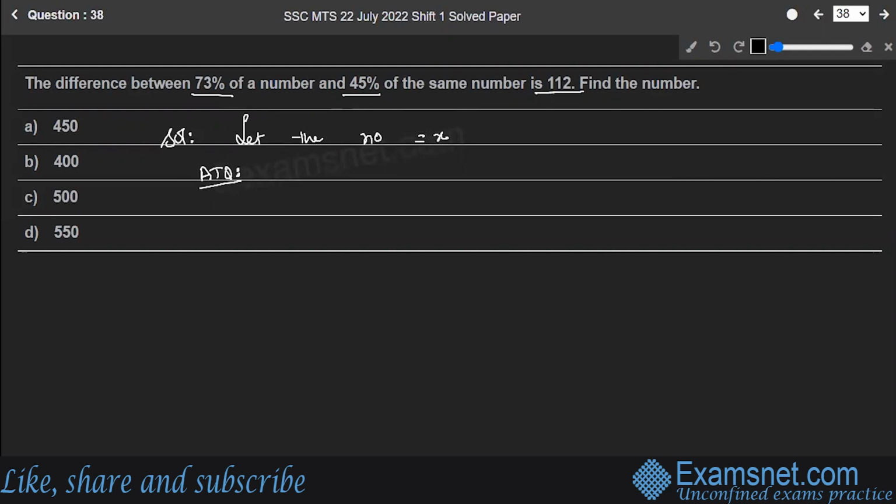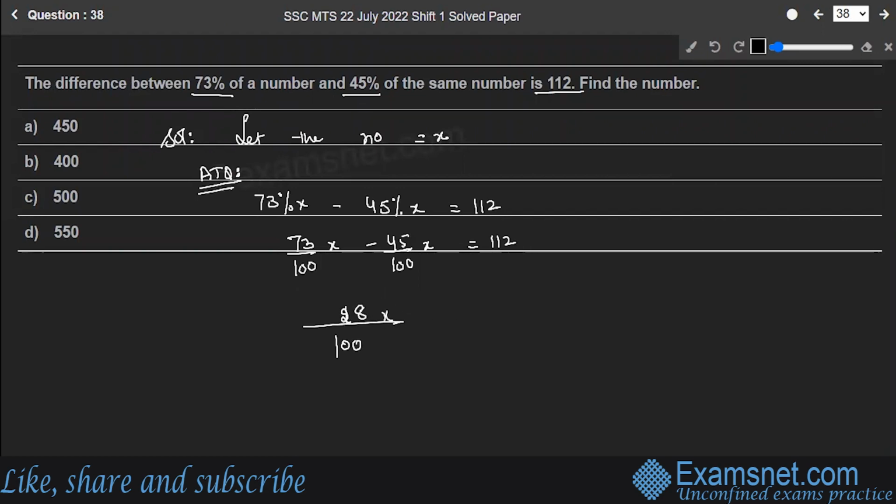According to the question, 73% of x minus 45% of x is equal to 112. 73 upon 100 x minus 45 upon 100 x is equal to 112. So I'll take the 100 as LCM. 73 minus 45 gives you 28.